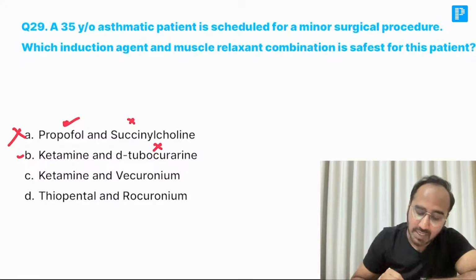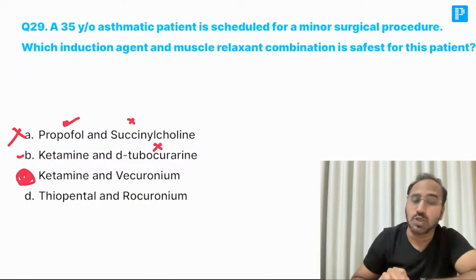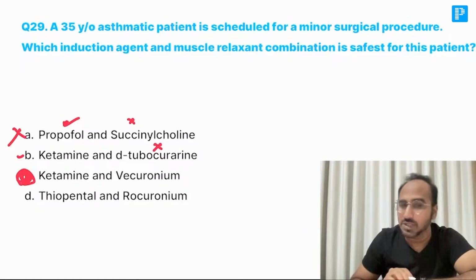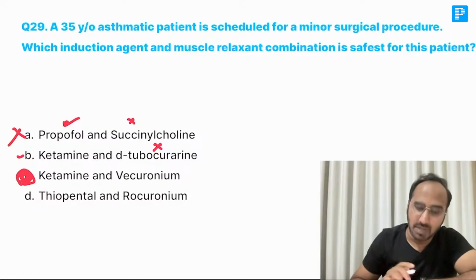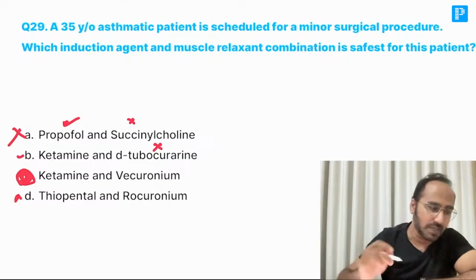How about ketamine and vecuronium? Yes. You can give ketamine and vecuronium to the patient. Okay, ketamine is a bronchodilator and vecuronium does not release histamine. So that can be given. Sodium thiopentone cannot be given. Why can it not be given? Because sodium thiopentone releases histamine.